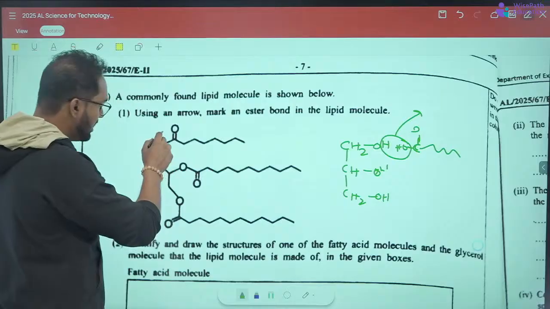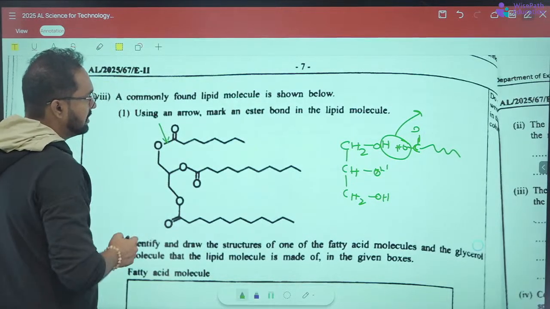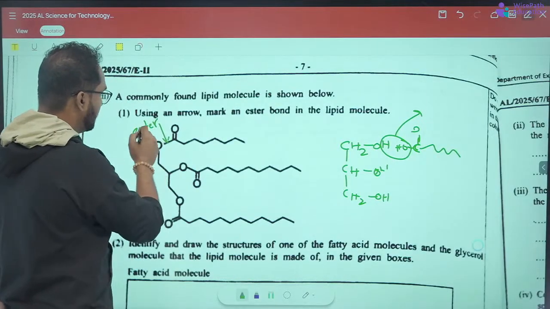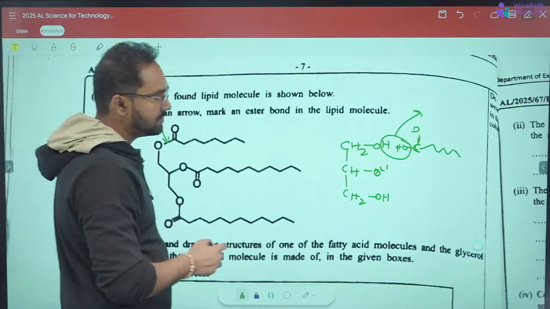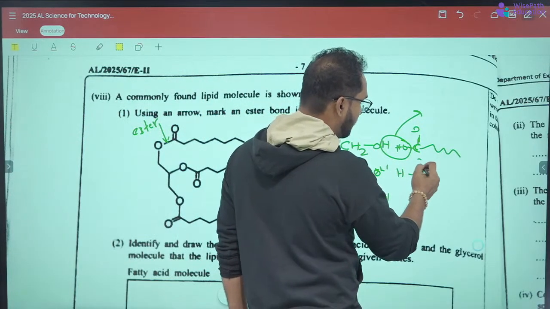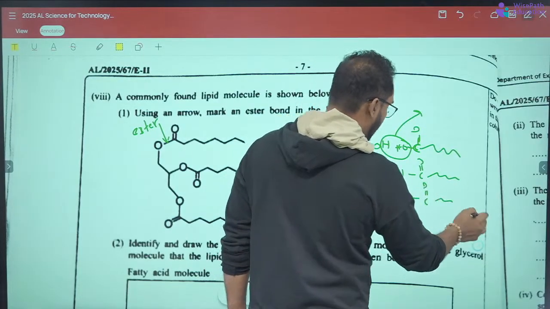It should be this one. This is an ester bond. Three of these will come and do the same reaction, so there are three esters.